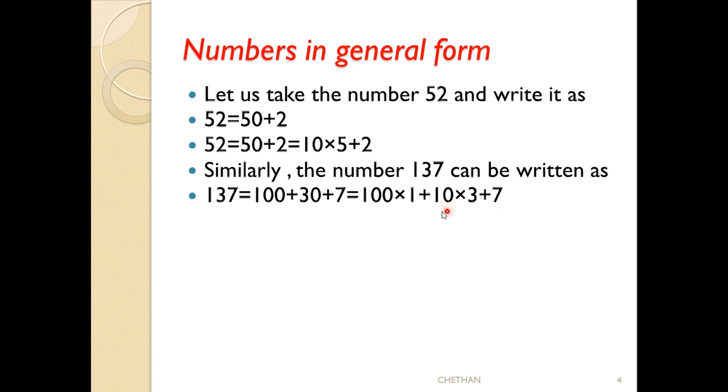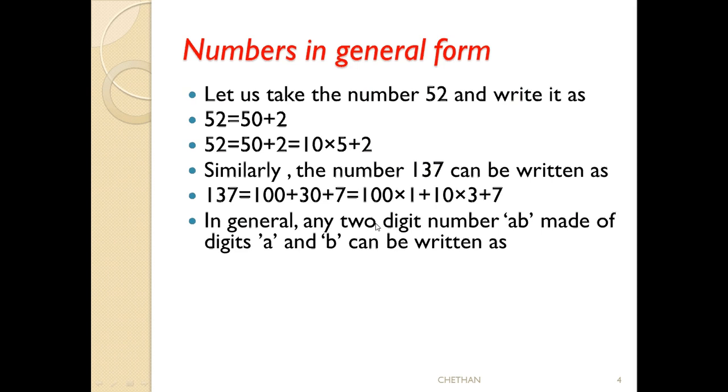You have to multiply nothing here. So the 100 place is multiplied by 100, the 10 place is multiplied by 10, and the unit place stays as it is. So 137 is equal to 100 plus 30 plus 7. 100 plus 30 is 130, plus 7, 137. It is the same. 100 can be written as 100 into 1, 30 can be written as 10 into 3, and 7 stays the same. If you don't know this value, you can write directly like this: unit place number as it is, 10 place number into 10, 100 place number into 100. Have you got it? Yes.